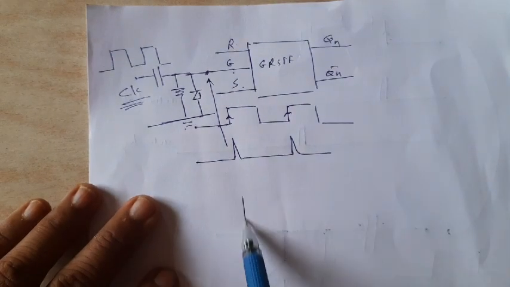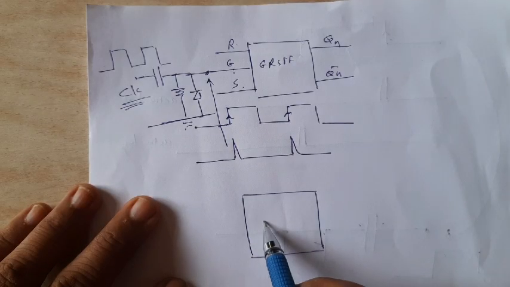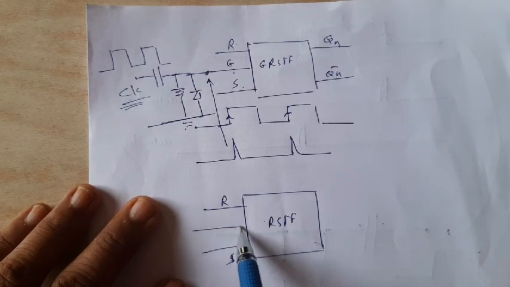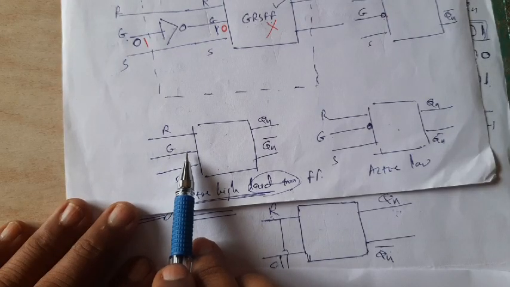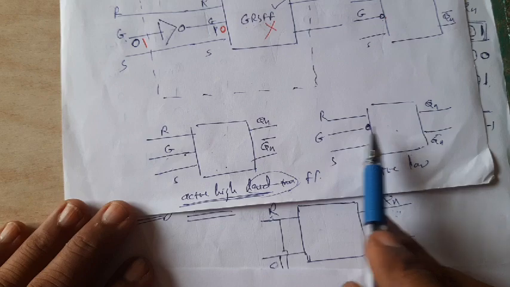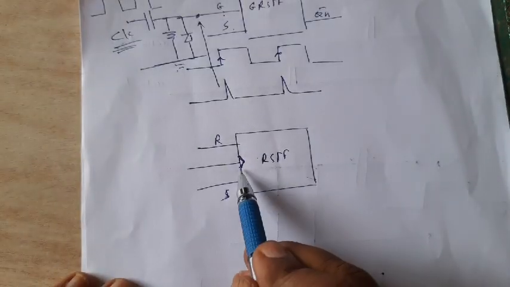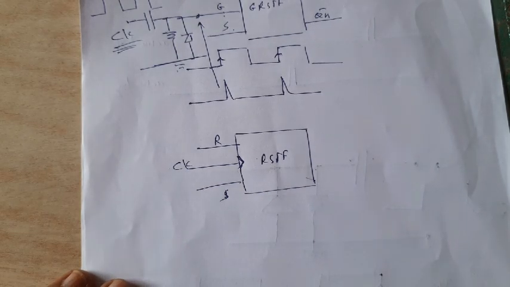And the symbolic representation of such a type of flip-flop is, I will call this an RS flip-flop. Here it is R, here it is S, and now I will call it an edge trigger. Now see, yesterday we were showing it as a level trigger. There is no triangle. There is a bubble, means it is complement, it is a low level trigger. Now here I can say that it is an edge trigger, and here I will call it clock, CK.